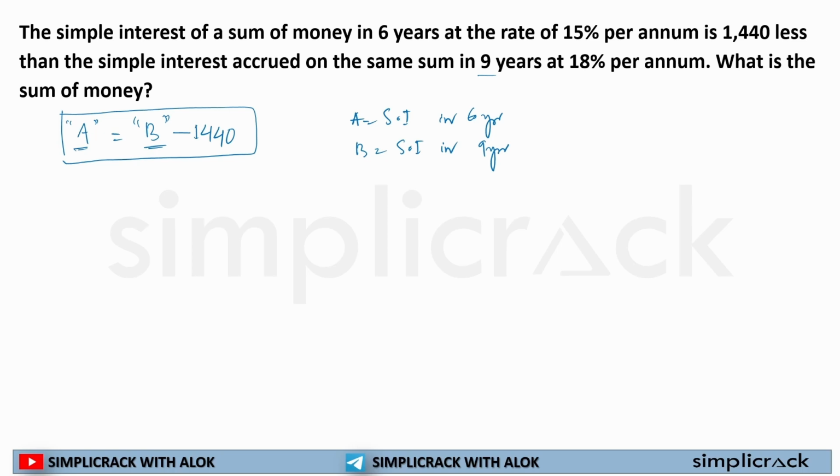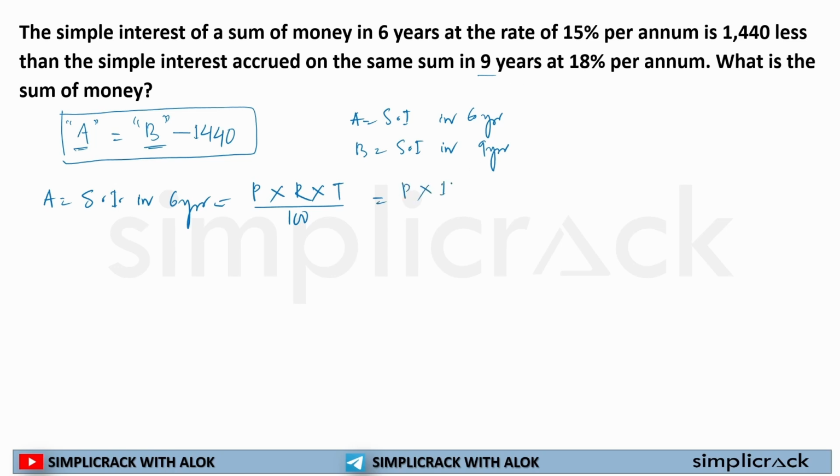Fine. Now, let's calculate this A and B. A is simple interest in 6 years. What is the formula? Principal multiplied by rate of interest multiplied by time period divided by 100. Even if principal is not given, that's not an issue for us, so principal will remain as it is. What is the rate of interest, sir?